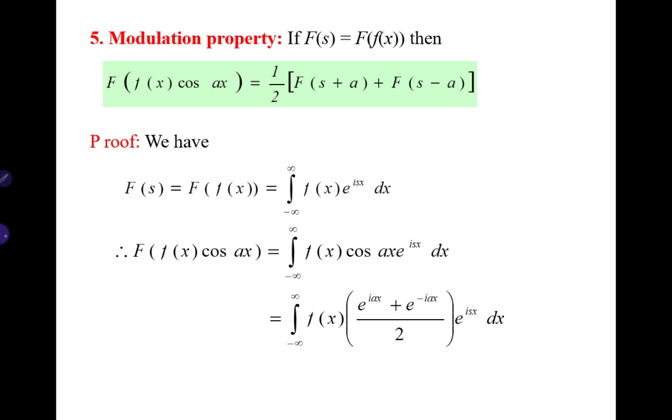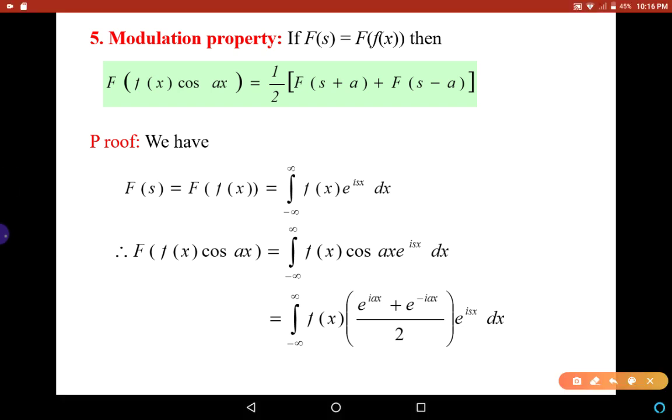Now in place of f(x), consider f(x) cos ax. Therefore the Fourier transform of f(x) cos ax is the integral from minus infinity to infinity of f(x) cos ax e^{isx}. But we know that cos theta is equal to (e^{i theta} plus e^{-i theta}) by 2. Therefore, in place of cos ax, we write (e^{iax} plus e^{-iax}) by 2, times e^{isx} dx.